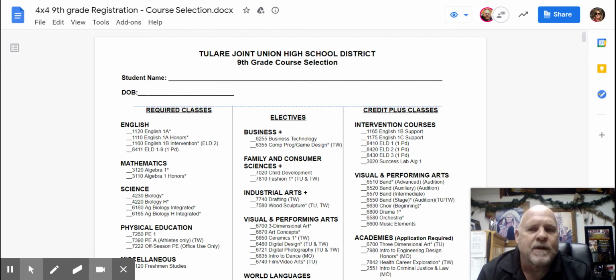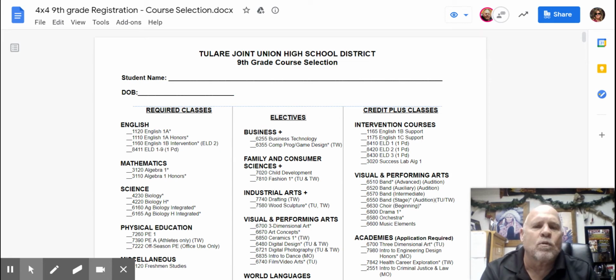So the third class you're actually going to have is Biology. So Biology for all freshmen, Biology Honors if you're in the Honors Algebra. And then if you're just choosing to take the agricultural biology, there's that option as well, with the honors along with that. All right. And that class will be offered at the school farm.